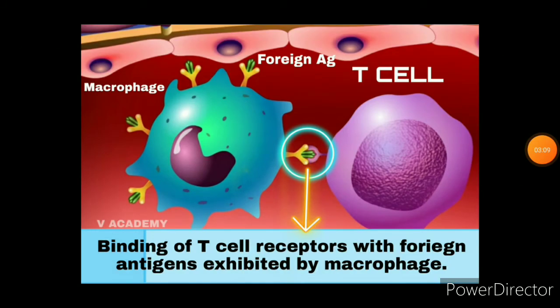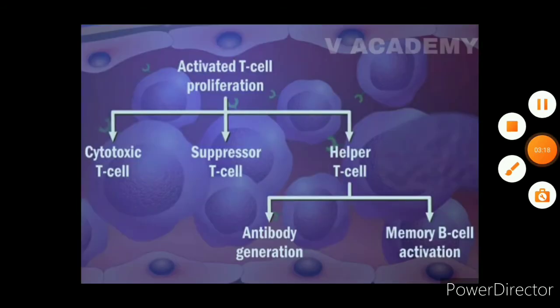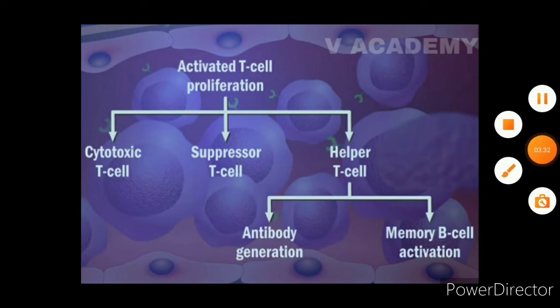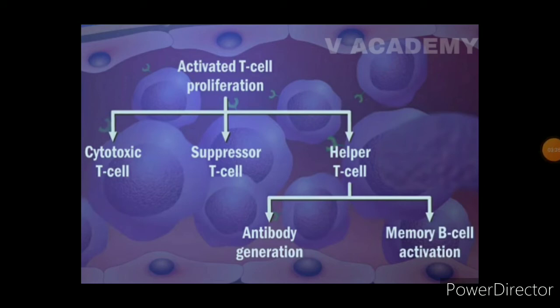And the T cells present in the bloodstream bind with foreign antigens exhibited by macrophages. This mechanism activates T cells. The activated T cell proliferates into three types of T cells. They are cytotoxic T cell, suppressor T cell, helper T cell. And the helper T cell further activates the B lymphocyte or B cell.